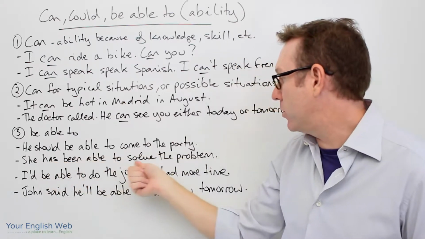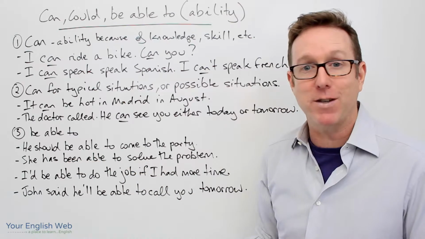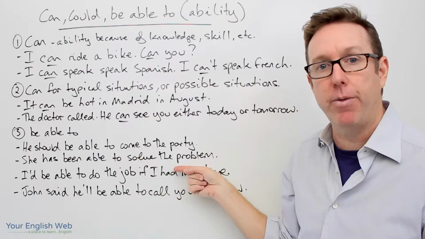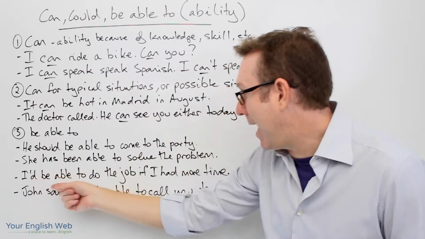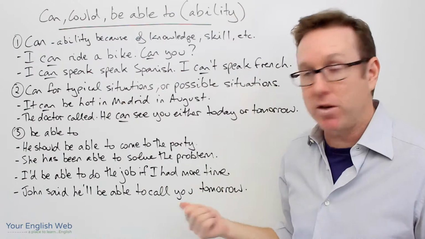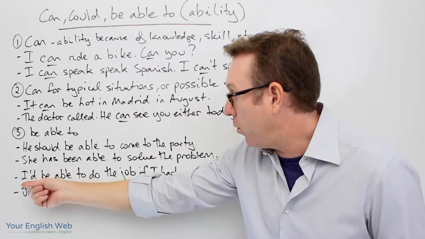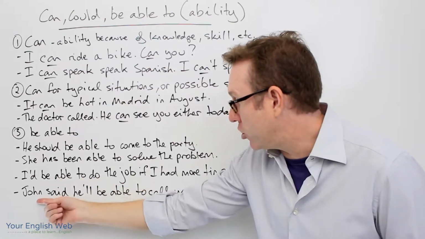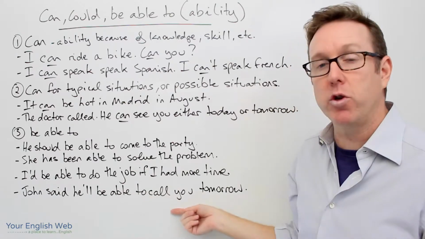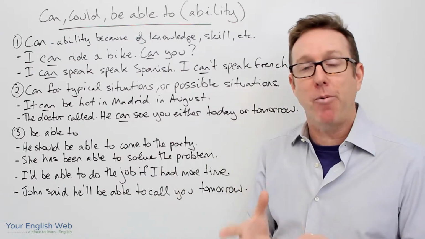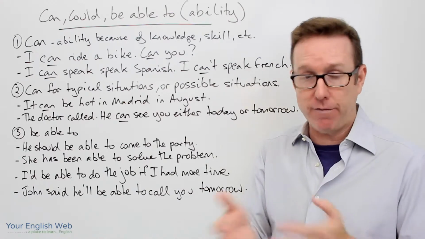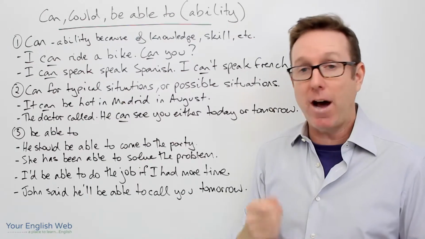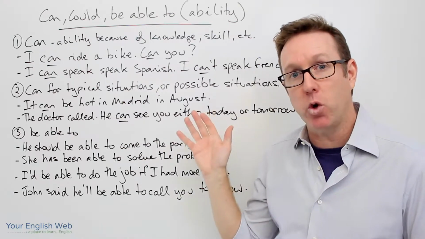She has been able to solve the problem. Present perfect. We can't use can in the present perfect. I'd be able to do the job if I had more time. Conditional tense. Again, here with would. I would be able to. Okay? We can't say can here. And the last one. John said he'll be able to call you tomorrow. He will be able. So the problem with can is that we're limited for the present and for the past with could. So be able to is the substitute. Now I'll be back in a second with how we use could.